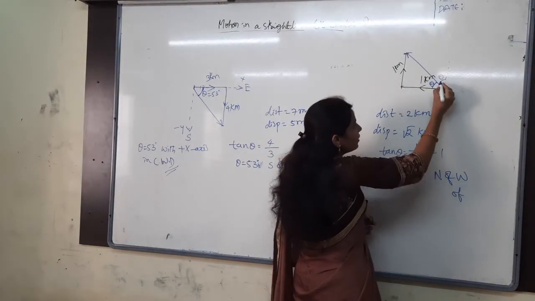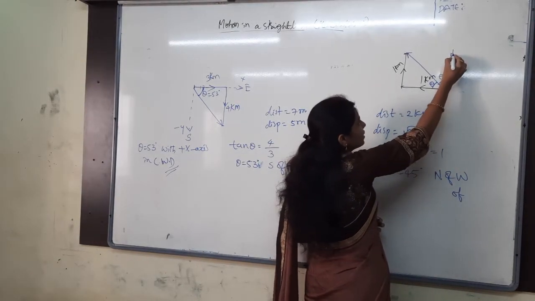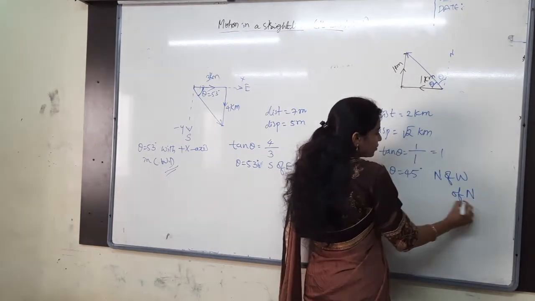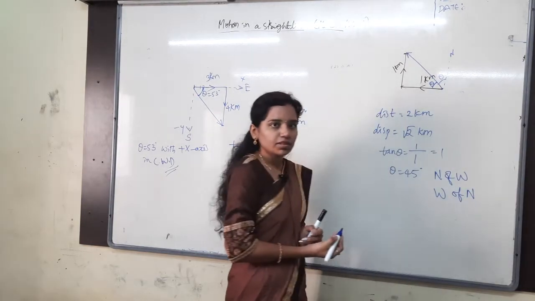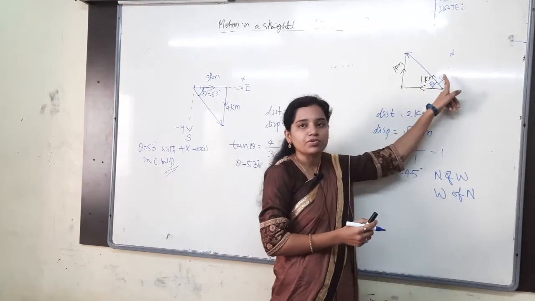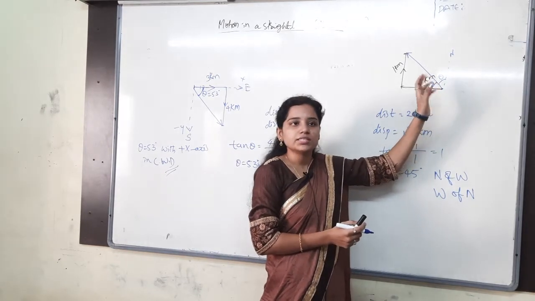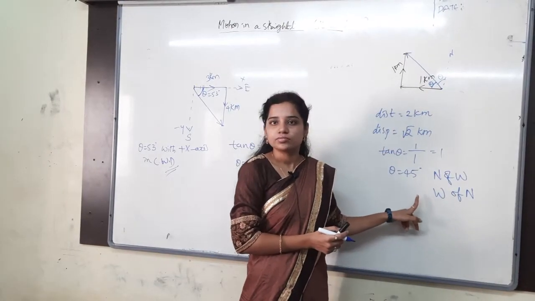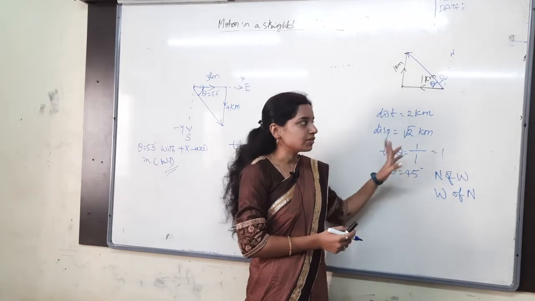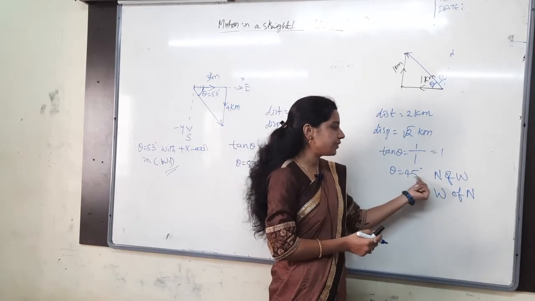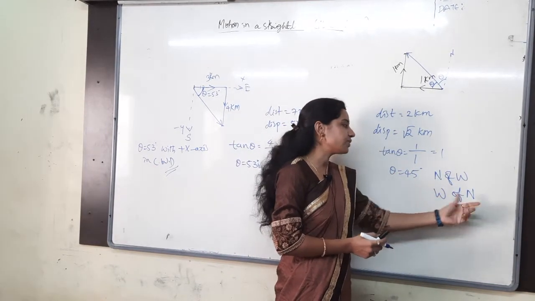Here the angle belongs to which one? Here this one is north, no? So that it is west of north. Because this is only 45. If this is 30 degrees, like that, this answer will be wrong. You are understanding or not? That is also I will give. So that it is west of 45 degrees, either north of west, otherwise west of north.